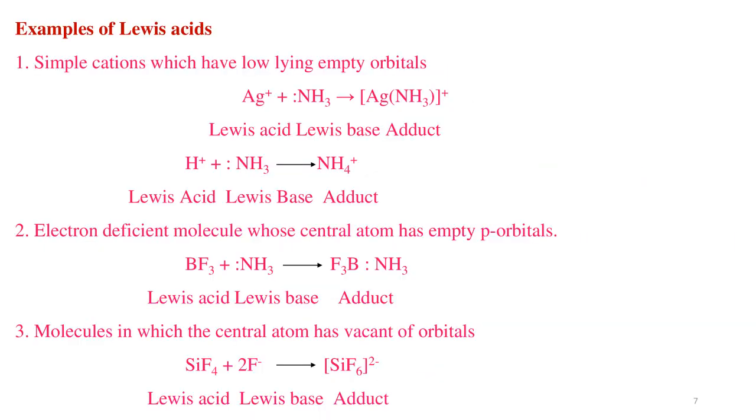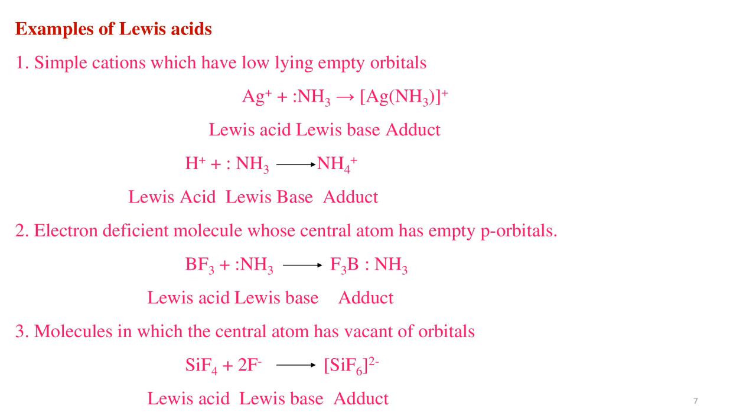Examples of Lewis acids: simple cations which have low-lying empty orbitals. For example, Ag+ with ammonia giving rise to [Ag(NH3)]+. Here Ag+ acts as a Lewis acid and ammonia as the Lewis base.